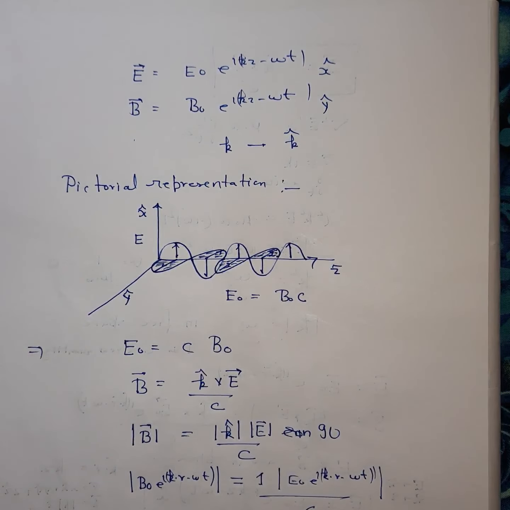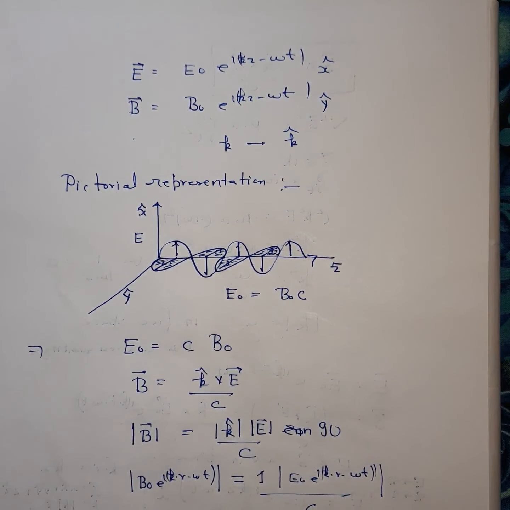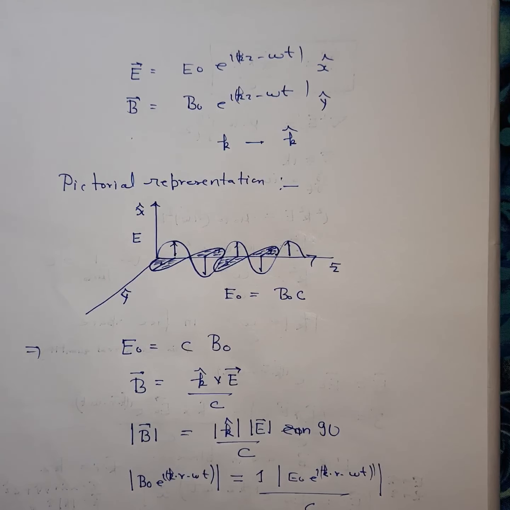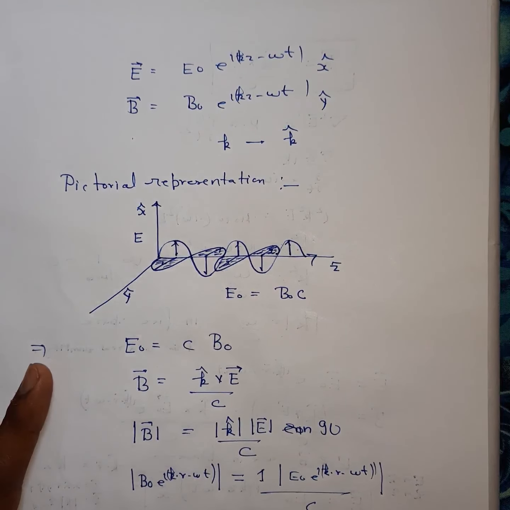So from here you can say that the electric field is c times the amplitude of the magnetic field in the case of vacuum. When a wave propagates in vacuum, the electric field is c times the magnitude of the magnetic field. Here, instead of magnitude, call it amplitude.